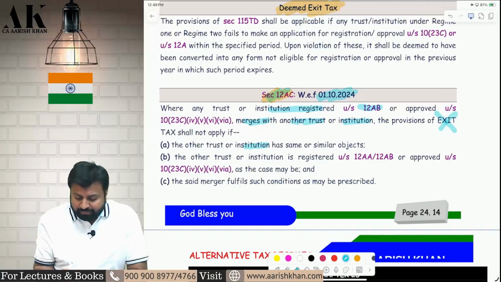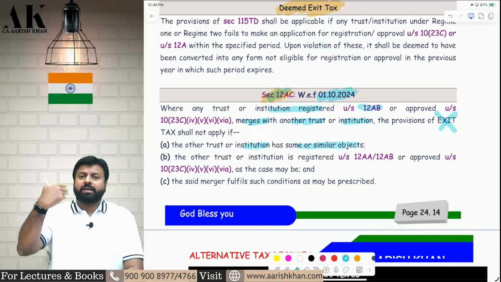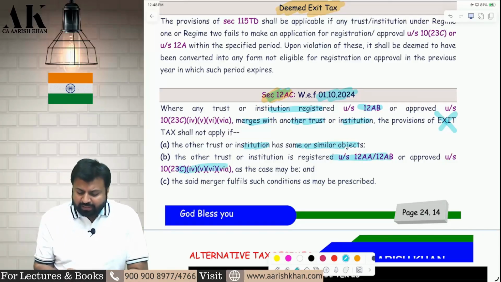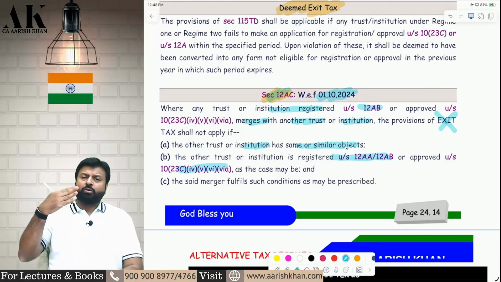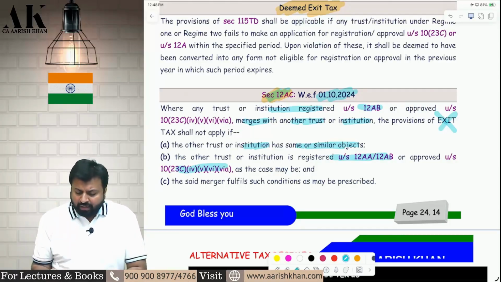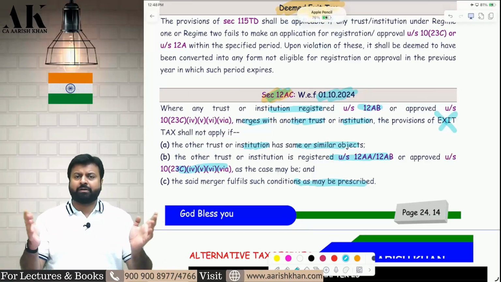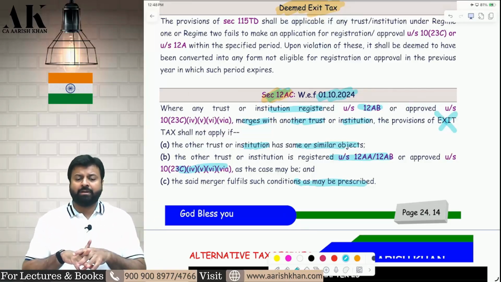First, the objects of the trusts should be similar. My object and your object should be similar. Second, I should also be registered and you should also be registered. We both should be registered under 12AB or 10(23C). Third, they should fulfill some prescribed conditions that the law may prescribe. I don't know what the prescribed conditions are as of now. Whenever they prescribe them, I will let you know.